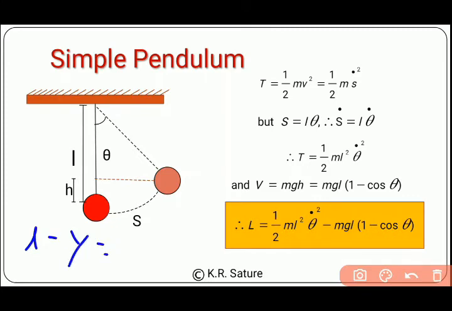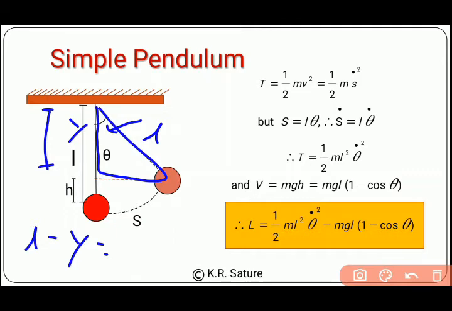But what is y? y is this quantity. Now if you can see, it is making a 90-degree angle, and here we have the angle theta. So the hypotenuse of this triangle will be small l, which is the length of the string. So this y is nothing but l cos theta by a simple geometry rule.